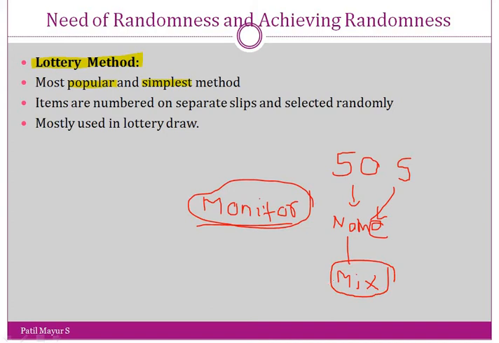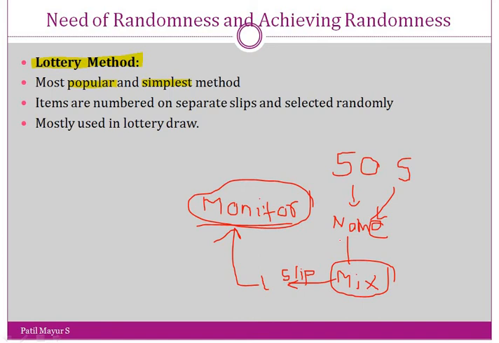one slip will be taken up, and the name which is on that slip becomes the monitor. So what is done here?